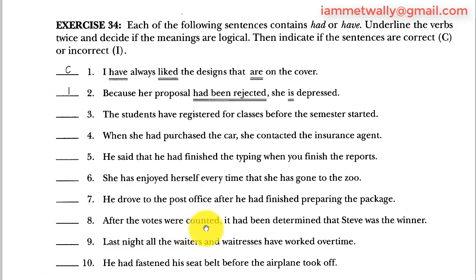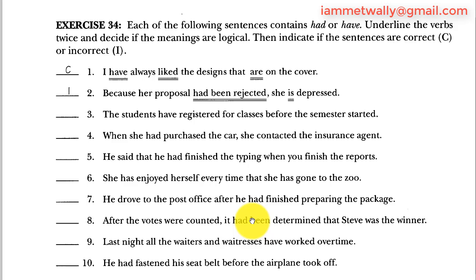8. After the votes were counted, it had been determined that Steve was the winner. After connector, the votes subject, were counted verb, it subject, had been determined, this is the passive past perfect verb, that connector, Steve subject, was the verb. After the votes were counted, that means this happened first, because after this came past perfect.